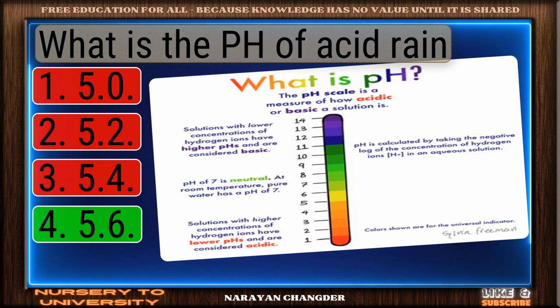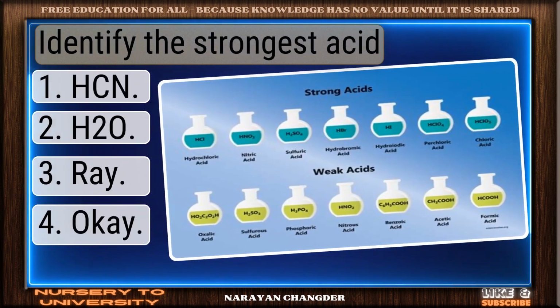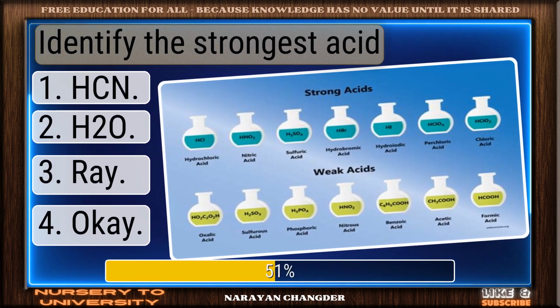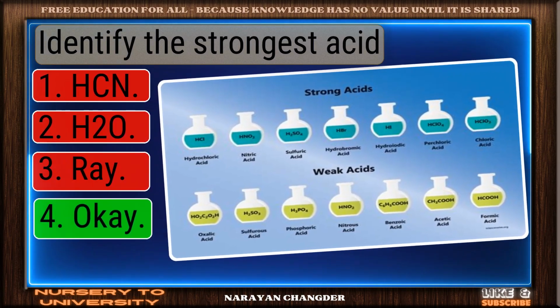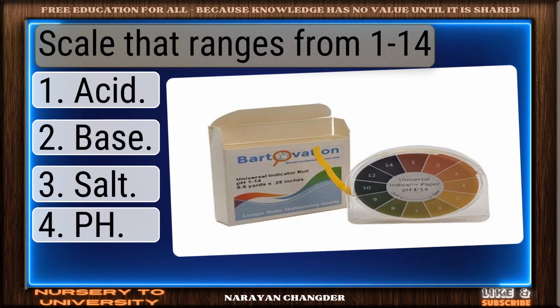Clear logic. Your choice 5.6 is sound. Identify the strongest acid. Smart move. HClO4 is an accurate answer. Scale that ranges from 1 to 14.